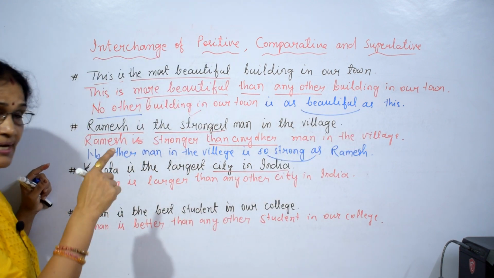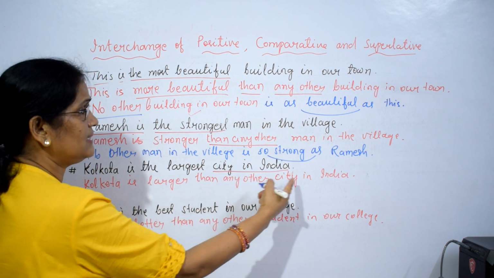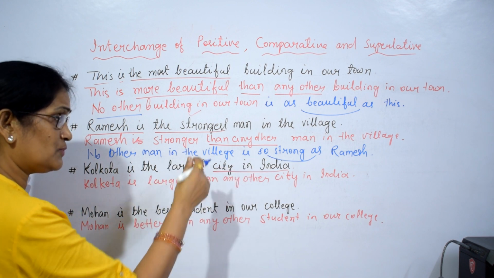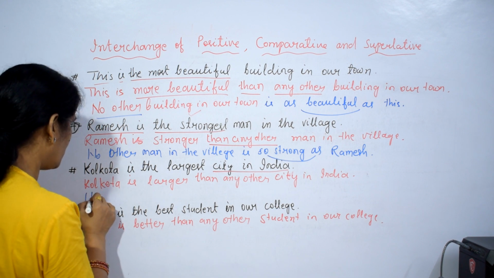Kolkata is the largest city in India. We have to change the sentence into positive. So start from no other.